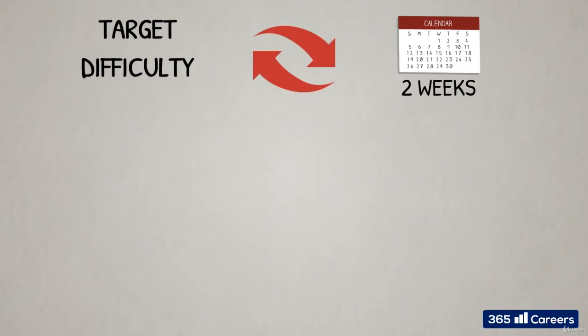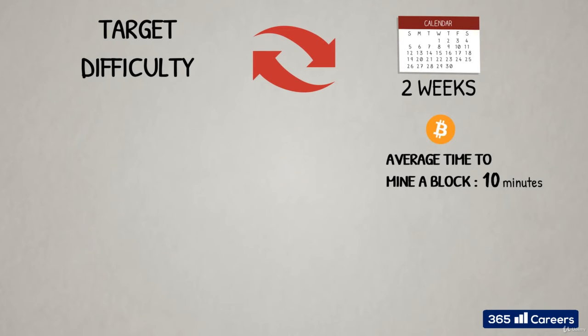As we said before, target difficulty is adjusted by the system every 2016 blocks, or approximately 2 weeks. This is calculated by the Bitcoin software in such a way that the average time to mine a block stays around 10 minutes. This 10-minute block time was chosen as a reasonable compromise between speed and security of transactions on the blockchain.